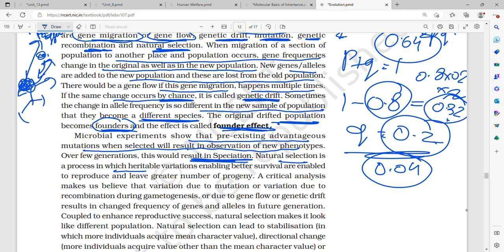Natural selection is a process in which heritable variations enabling better survival are able to reproduce and leave a greater number of progeny. So in natural selection, what happens is that better survival occurs and they leave a greater number of progeny.